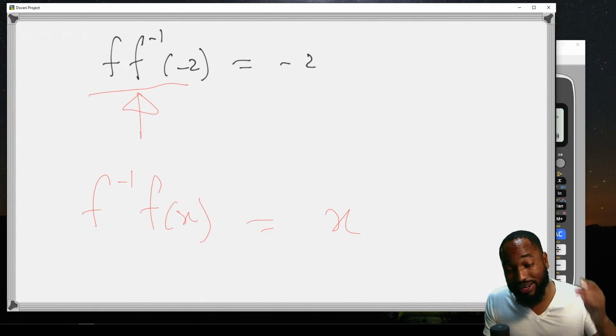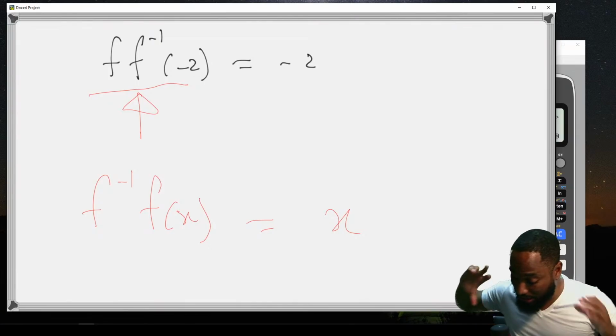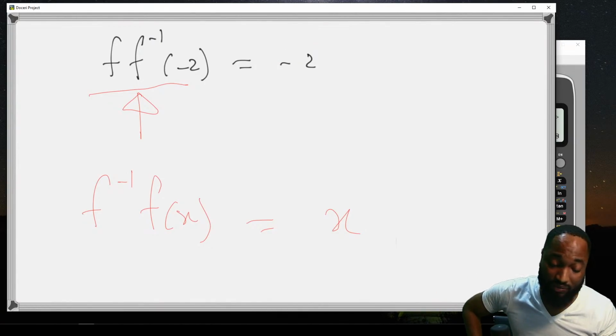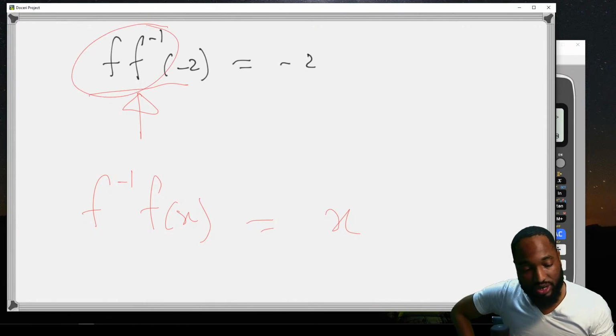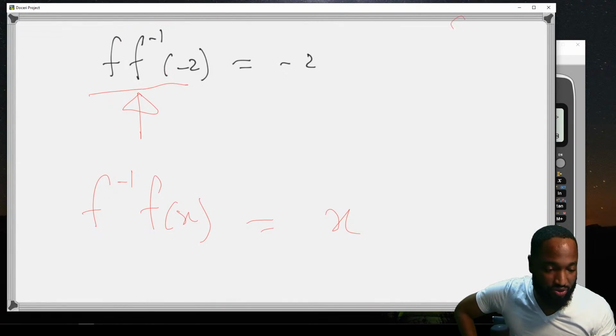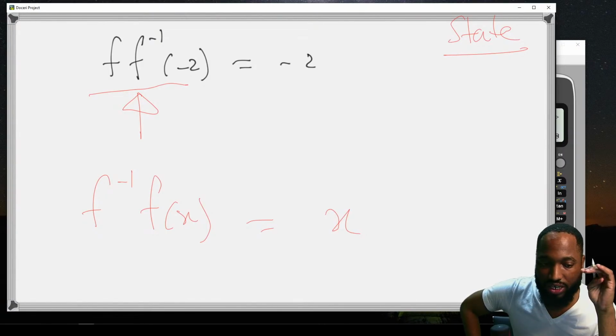So if you went and found f of f inverse and did all the long working, you're still only going to get 1 mark. But if you knew this, you can just write it. And you notice they use the word state. When they say state, all they're looking for is the answer.